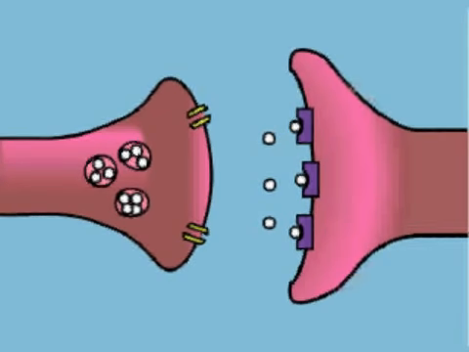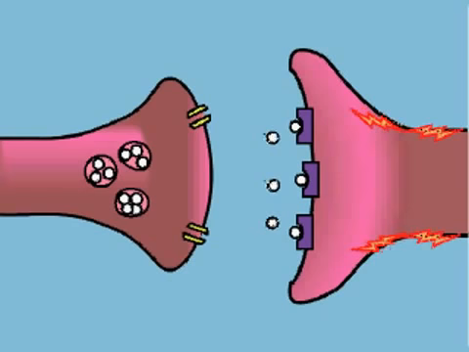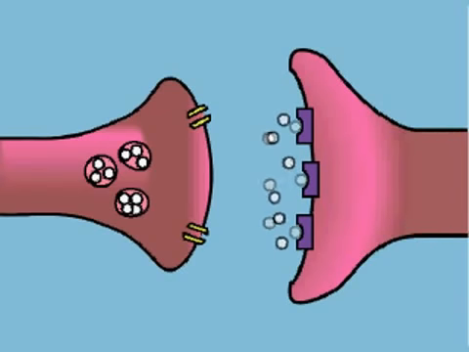The binding of a neurotransmitter to its receptor can trigger an action potential in the postsynaptic neuron. That electrical signal then moves toward the cell body of the postsynaptic neuron. Now that the neurotransmitter has relayed its message, it releases from the receptor into the synaptic space.